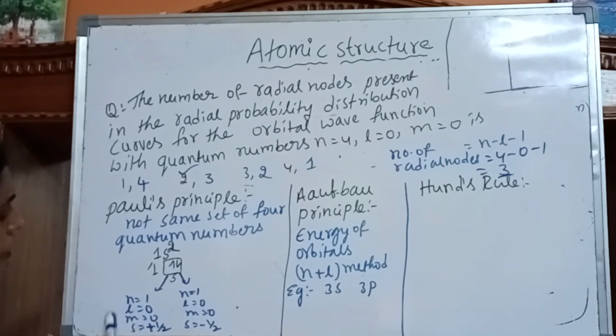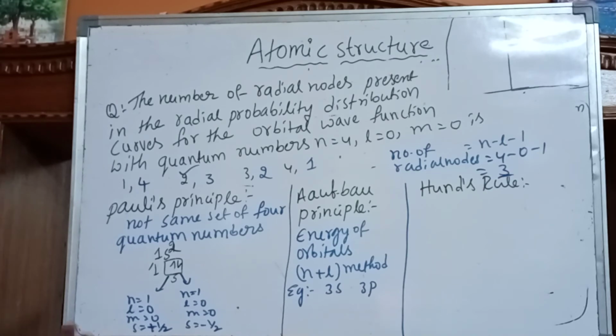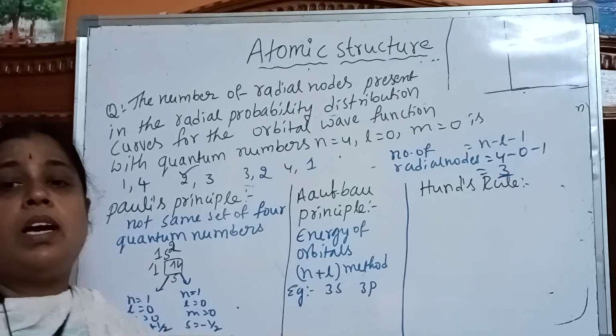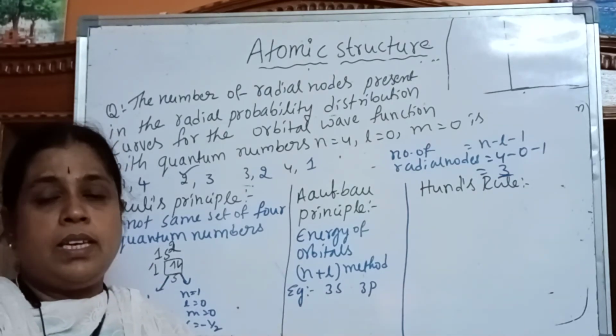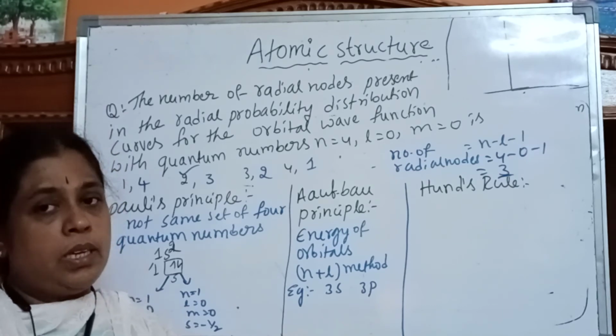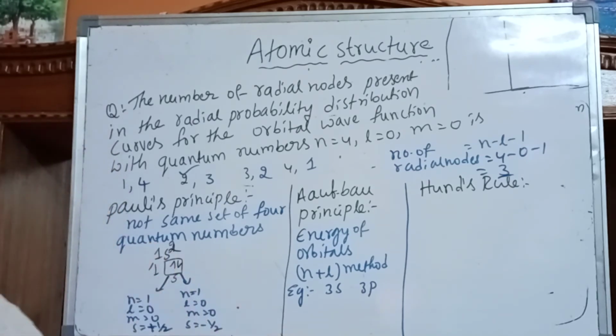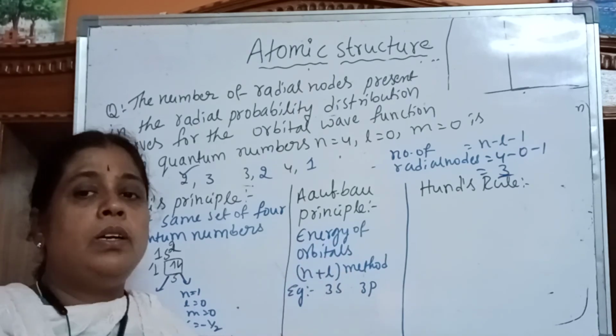So among the 4 quantum numbers, the first 3 are the same for both electrons, but these 2 electrons differ in the last one, the spin quantum number. Two electrons differ in at least one quantum number, not the same set of 4 quantum numbers. That is Pauli's principle.